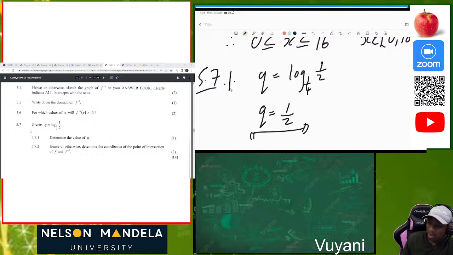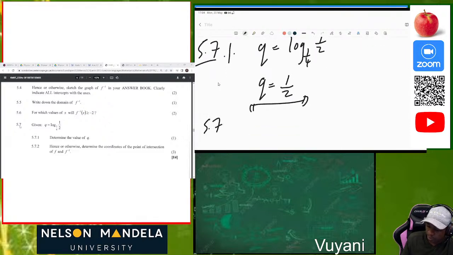Then the next one is 5.7.2. Hence, the hence is telling us to use what you have already determined on 5.7.1. Hence or otherwise, determine the coordinates of the point of intersection of f and f inverse. Determine the coordinates of the point of intersection of both graphs.